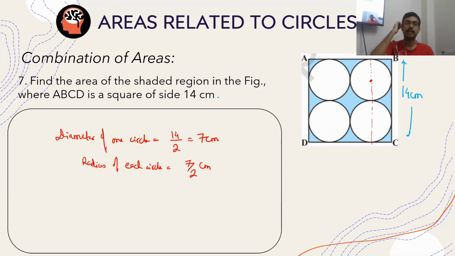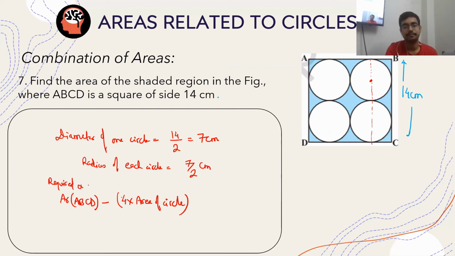Okay. There are 4 circles. So the total area of 4 circles shall be subtracted from the entire area of the square. So area of ABCD minus 4 times area of circle is the required answer.